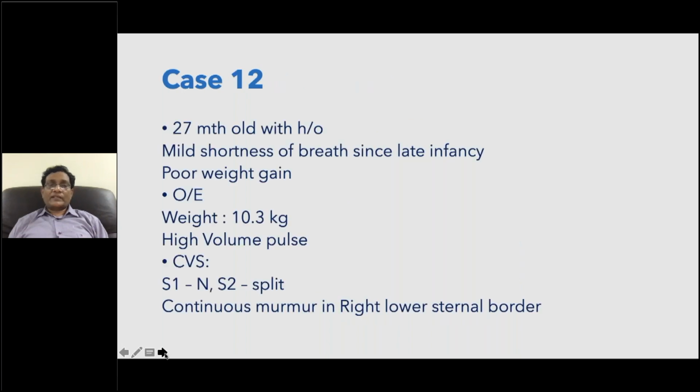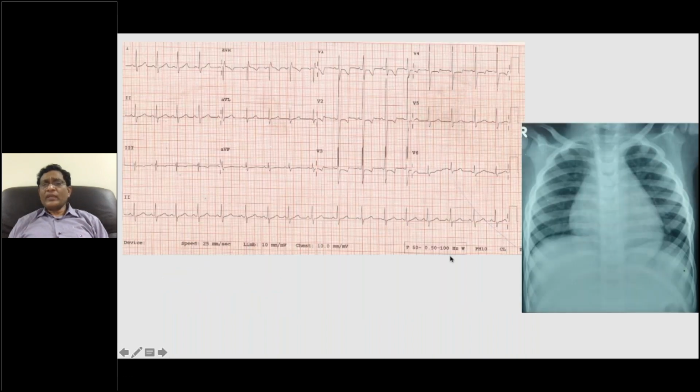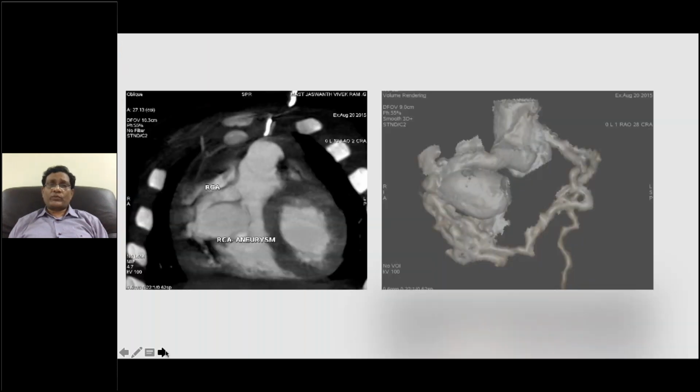I may stop with one case, but let us see one or two. A 27-month-old baby with high volume pulse and continuous murmur at the right lower sternal border. This case came from Maharashtra. ECG is absolutely normal. We did an echocardiogram and CT angiogram. You can see a large cyst here.